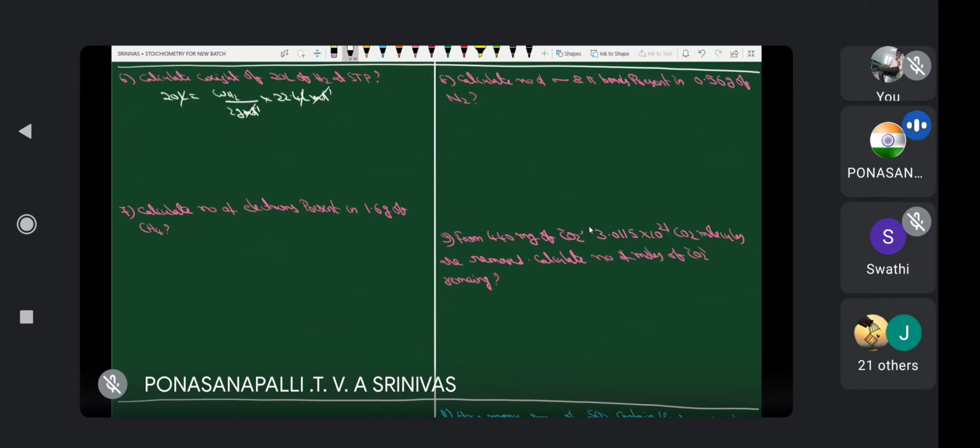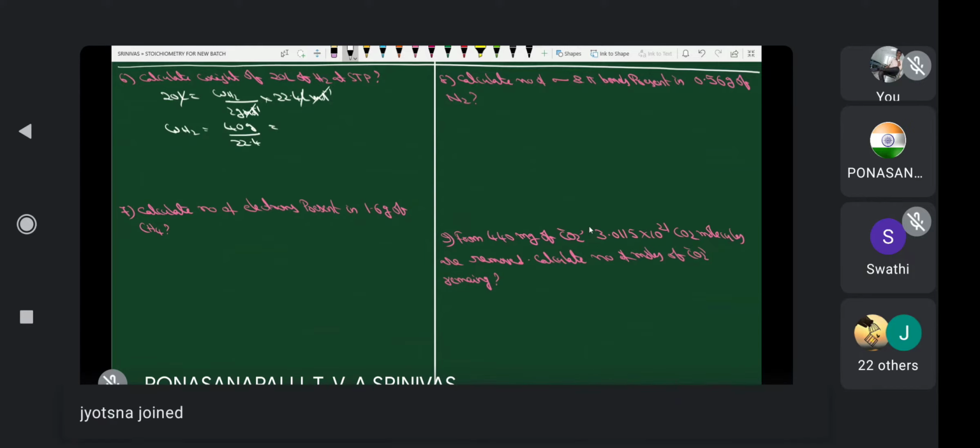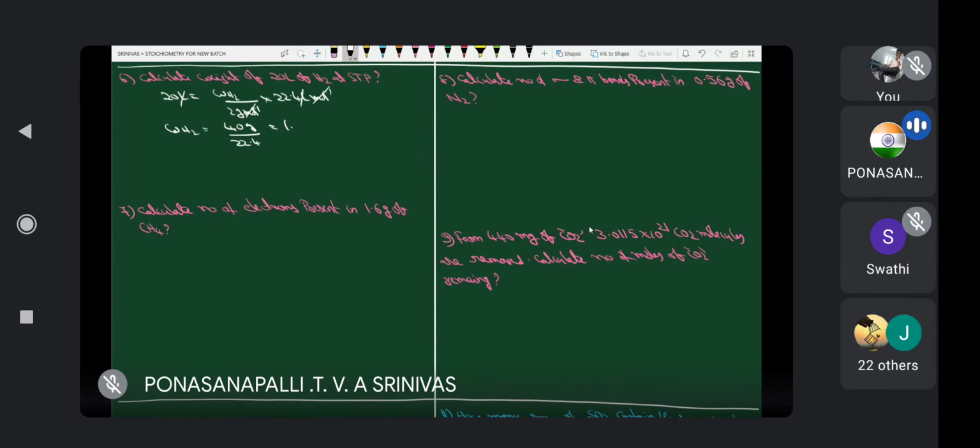Okay. Now, what about the weight of hydrogen? 40 gram by 22.4. Okay. 40 gram by 22.4. What is this one? 40 gram by 22.4. 1.8 something, because 22 doubled is 44. 1.78, 1.78 grams. This is one way, direct formula substitution.